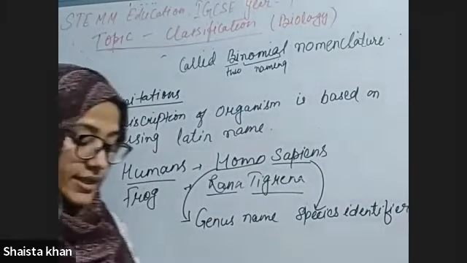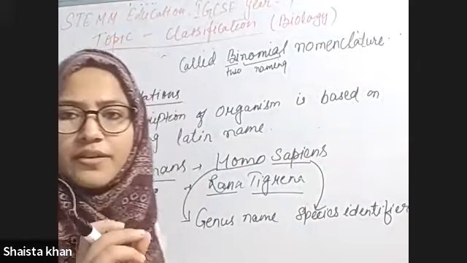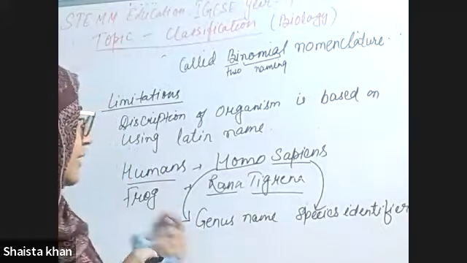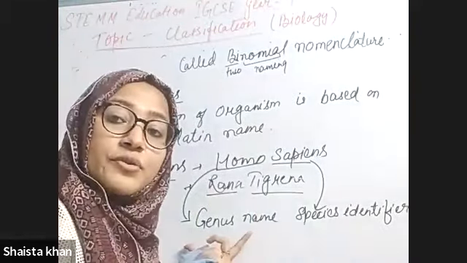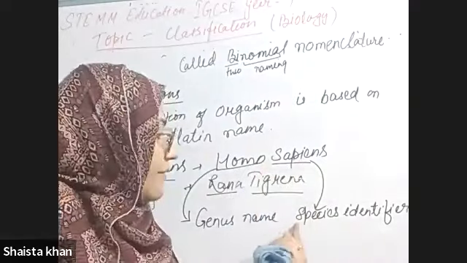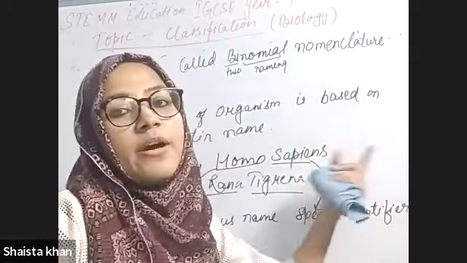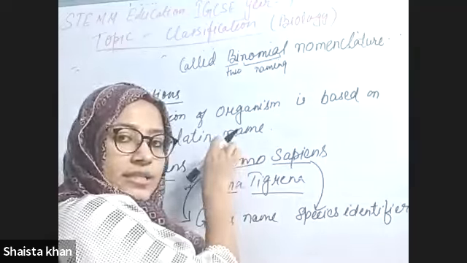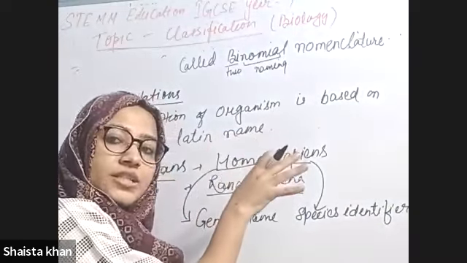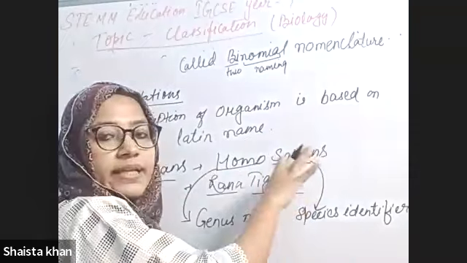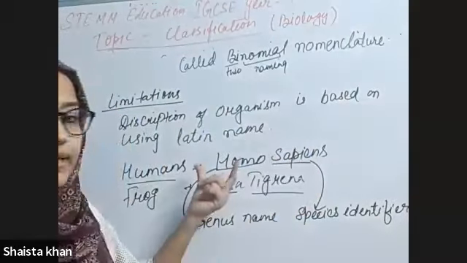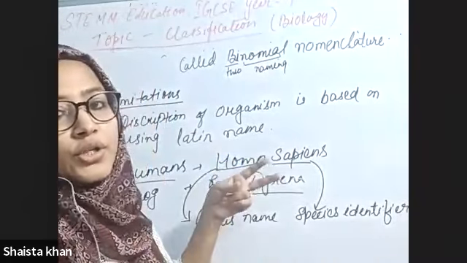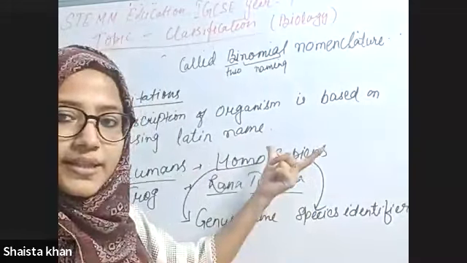And what is the rule of writing a binomial name? There are a few rules you have to follow while writing a scientific name. First, you have to write the genus name first, and after that the species identifier or species name. The second rule is you have to start with a capital letter, and the other name will be in lower case. You can either write in italics, or you can underline the name.